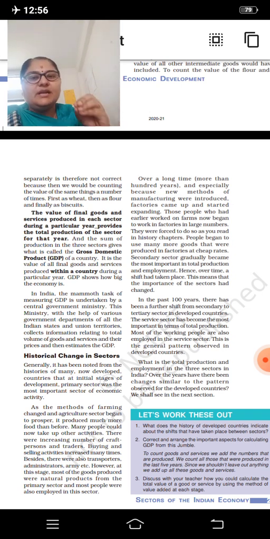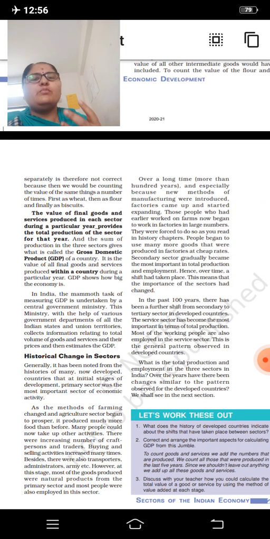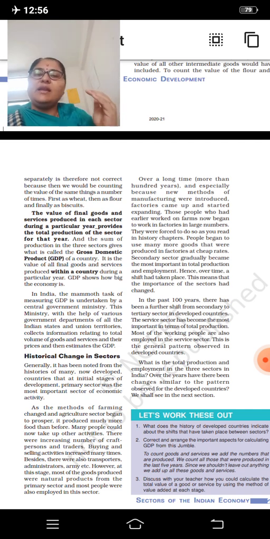People were concentrating on agriculture, irrigation, and the production of goods and services related to agricultural production. For example, growing more and more sugarcane, cotton, rice, wheat, like that. People were not interested in the secondary sector or the tertiary sector.